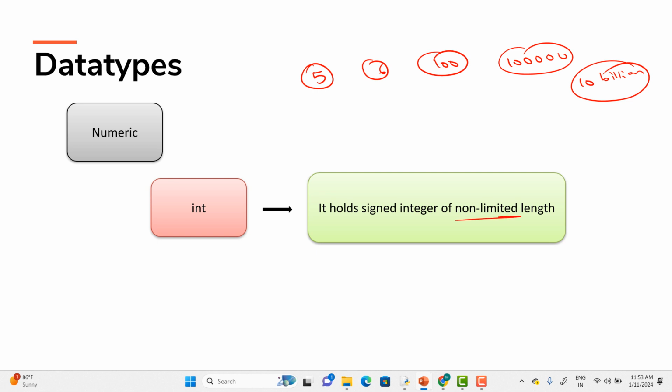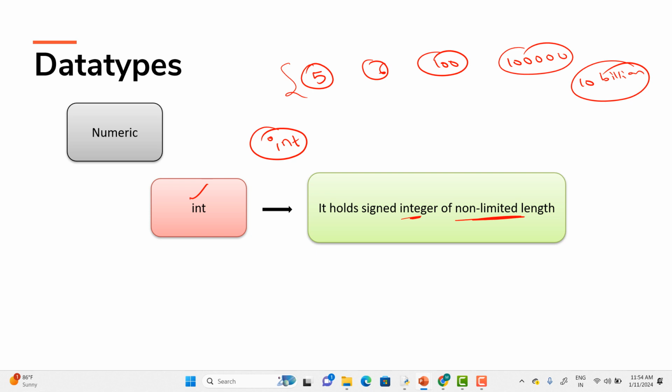Here they have mentioned sizes of non-limited length. So int means it will be storing only whole numbers, which technically we call integers. Here I'll be storing them in the int data type. Got it? Any doubts on this?